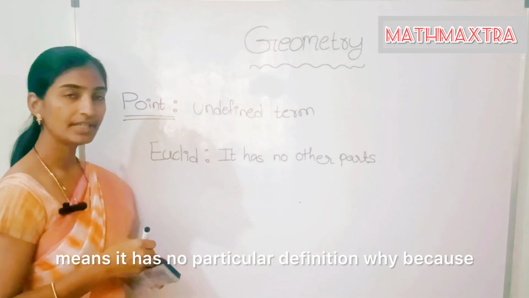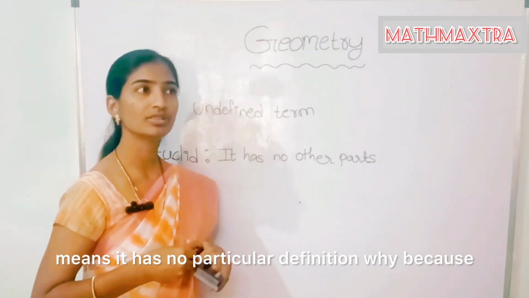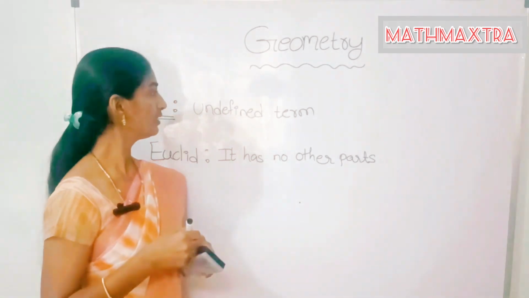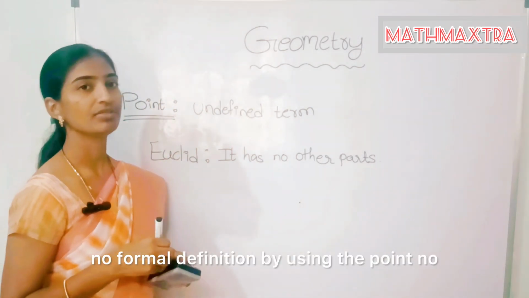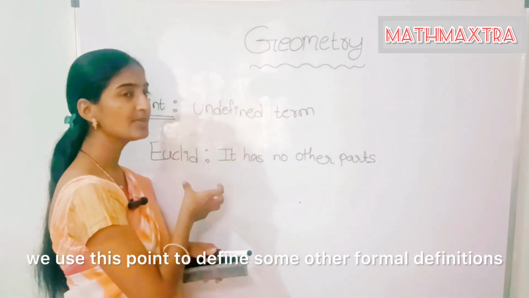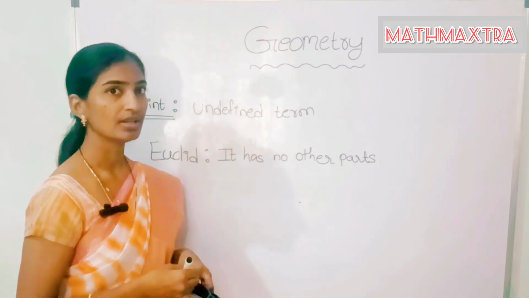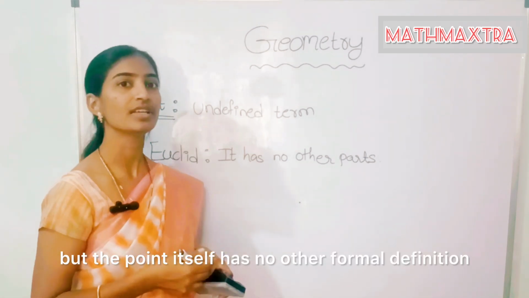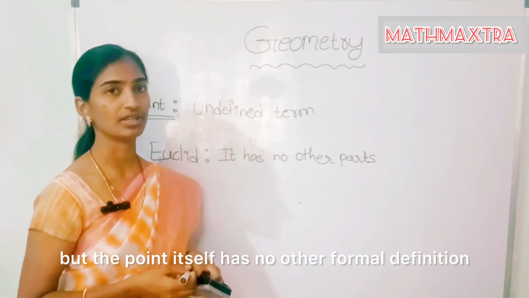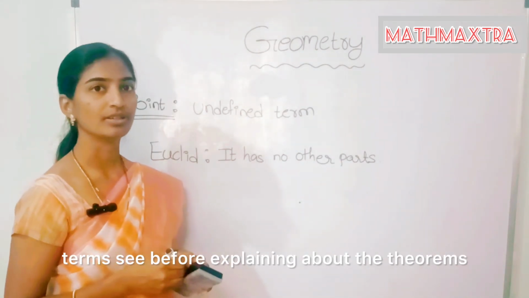Means it has no particular definition. Why? Because, see, there is no formal definition. We use the point to define some other formal definitions, but the point itself has no other formal definition. That is the reason he called it an undefined term.